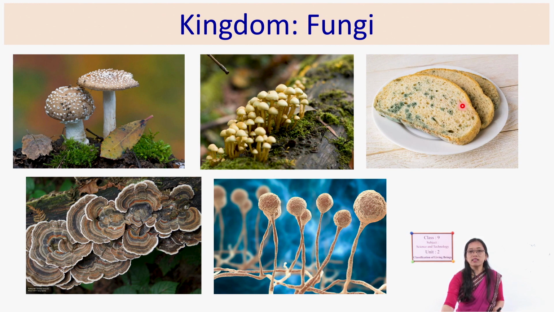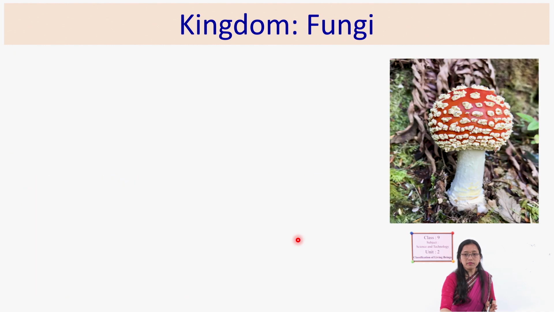Similarly, this is a bread piece where you can find small molds, this is another kind of fungi growing on the bark of a tree, and this is another kind of fungi which is enlarged. In this way fungi do not have chlorophyll but they have a cell wall. These are eukaryotes, and all organisms having these characteristics belong to kingdom fungi.